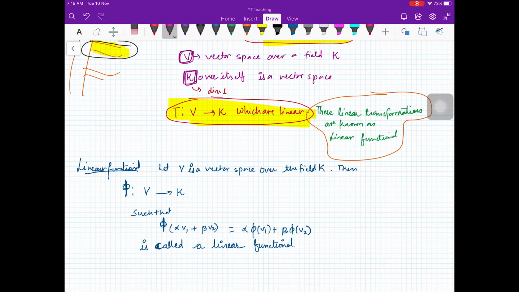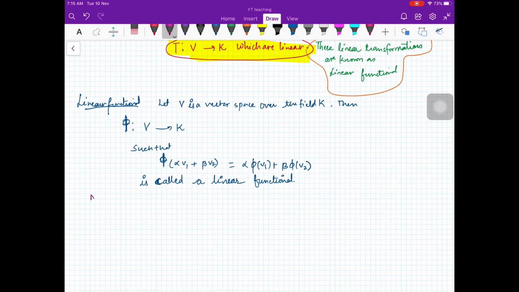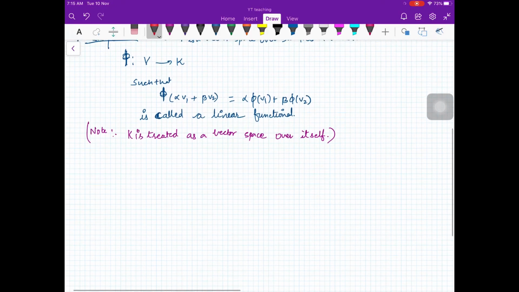Now let us look at some examples. Here you can put a note that K is treated as a vector space over itself. Now can you think of examples? This is very easy. Making a linear transformation from V to K is very easy, so I can give you some examples. Let us look at the first example.